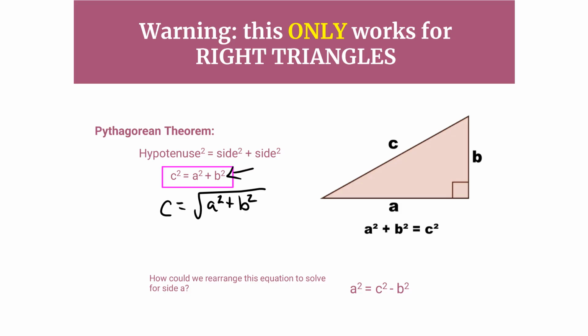So you can do the calculation of a squared plus b squared first, and then on your calculator find the square root of it. That equation can also be rearranged, as you see down here, to get the a all by itself. We started with a squared is equal to c squared minus b squared. So we've just rearranged this original equation, and to get the a squared alone, we moved the b squared over to the other side. In doing so, we changed its sign. So we ended up with the c squared minus the b squared. And then if we wanted to go that final step again, that means that a is equal to the square root of c squared minus b squared.